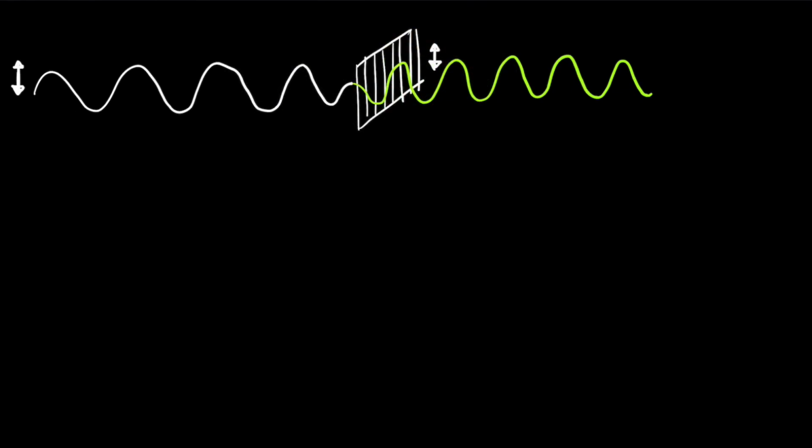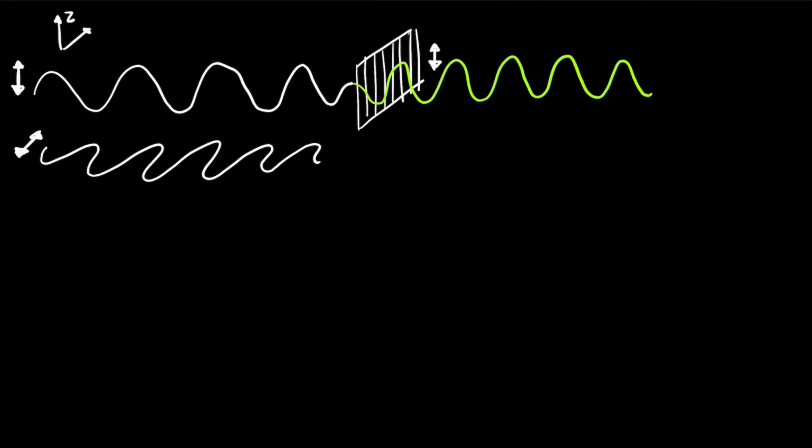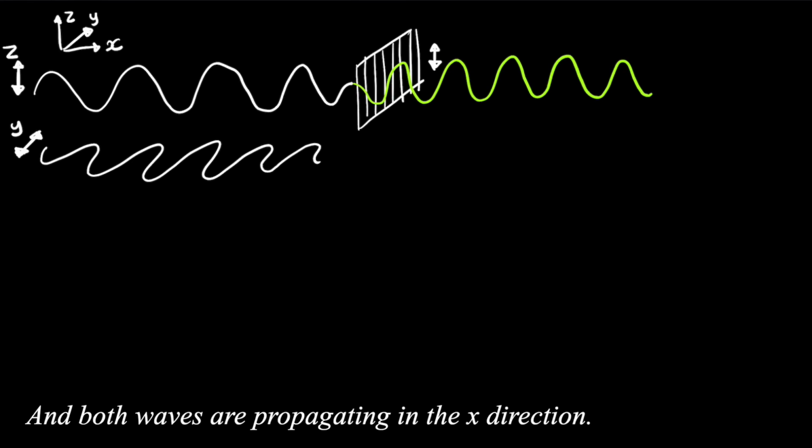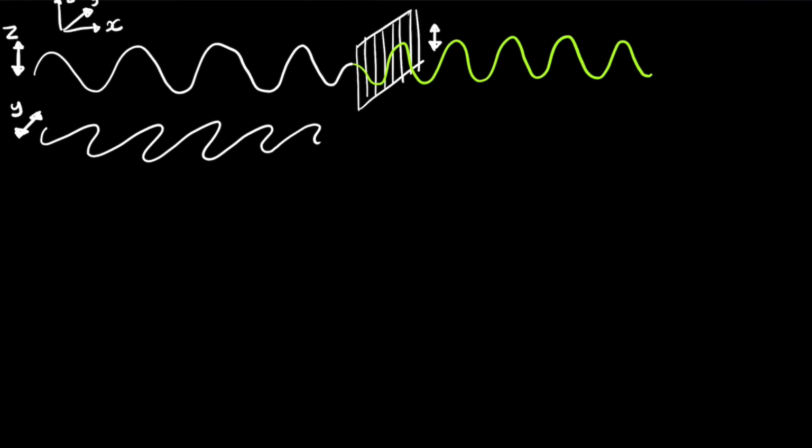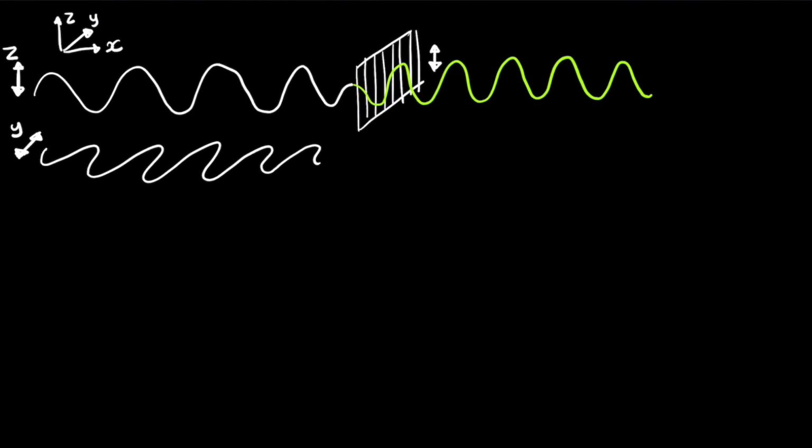But what happens if we send in a wave that's not oscillating up and down, but is oscillating, it's kind of hard to draw it in 3D, back and forth almost. It's oscillating in this plane right here. If we label a set of axes, we can call this the z-axis, we can call this the y-axis, and we can call this the x-axis. And so we can see that this wave here is oscillating in the z-axis, and this wave here is oscillating in the y-axis.